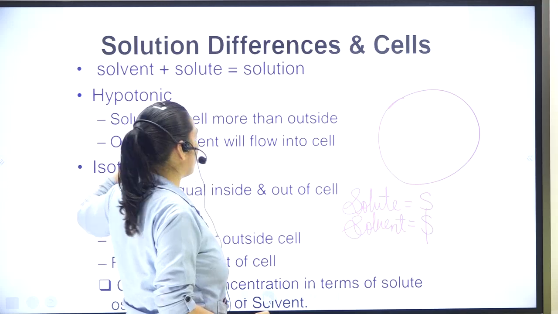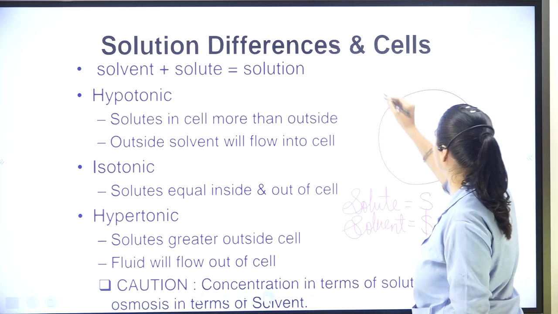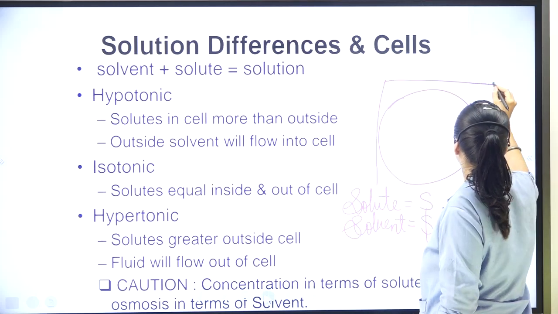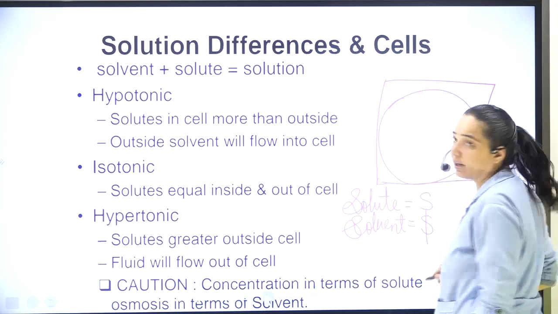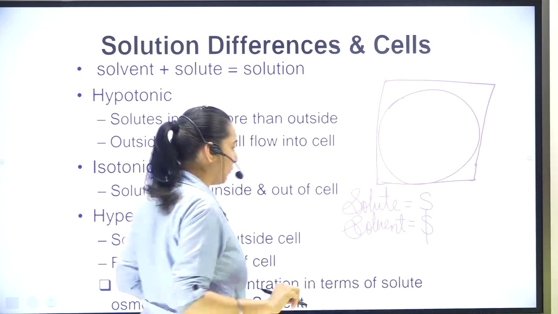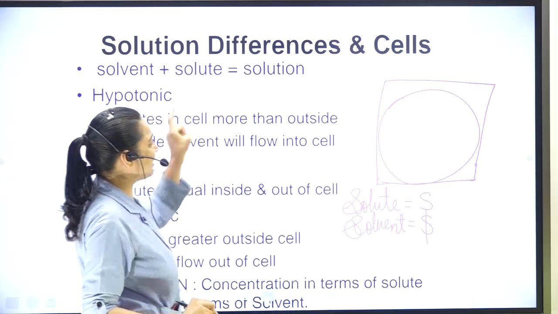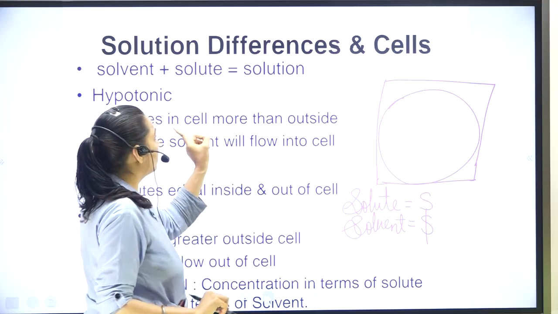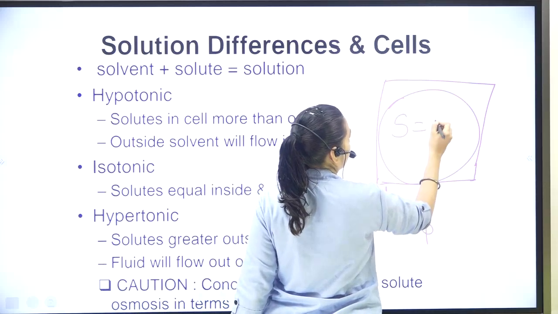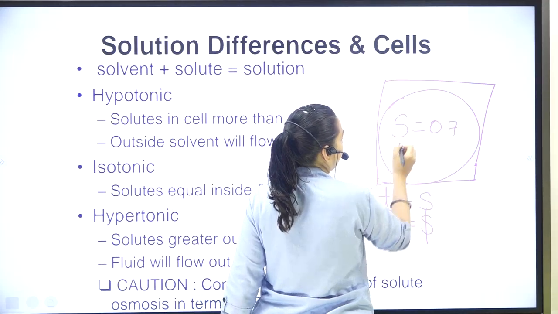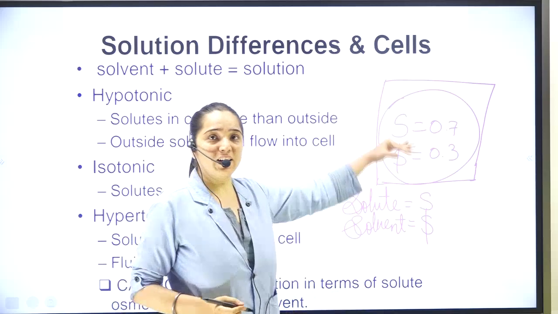Now here, what will happen? This is the cell and these are the conditions outside. Read this: solute in the cell is more than outside. That means inside, solute is more. So suppose solute is 0.7 and solvent will be 0.3. So the total is always 1. Remember.